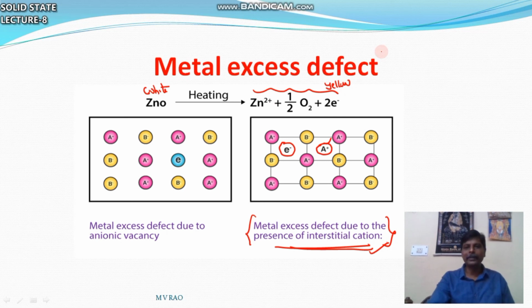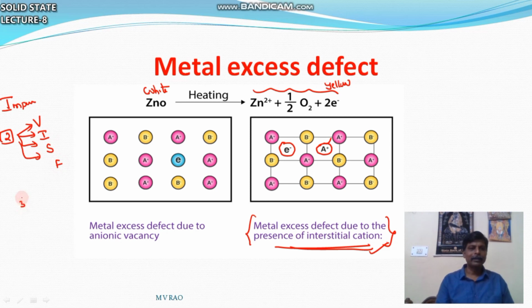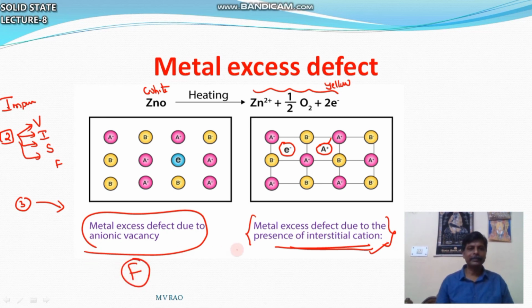So in total, how many defects? A total of 7 types of point defects are explained. What are the 7 types? Impurity defect. In the stoichiometric category, 4 types: vacancy, interstitial, Schottky, Frenkel. Non-stoichiometric, 2 types: metal excess defect due to anionic vacancy, which is also called an F center, and next, metal excess defect due to extra cation. So this is about defects.